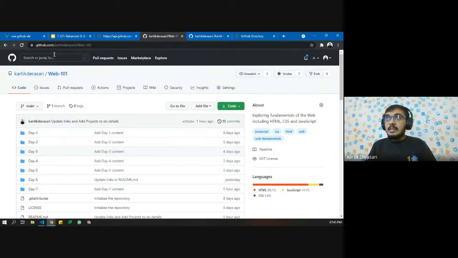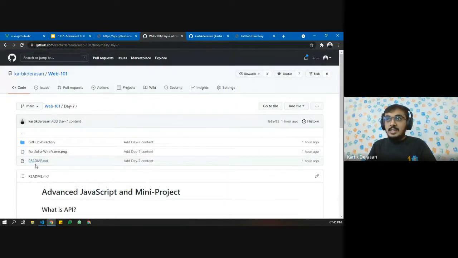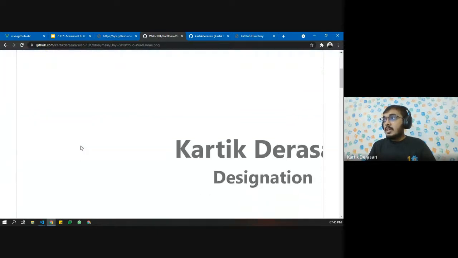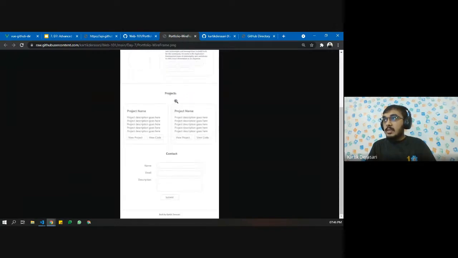So inside this GitHub repository, inside Web 101, inside the day 7 repository, here you can see portfolio wireframe.png. So click on this file. Okay, here is the file. Click on open image in new tab. You can also simply download the image, and now here you can see the wireframe.